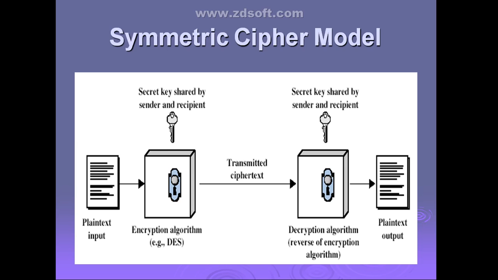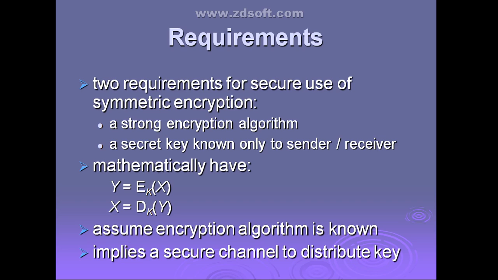Then specify the important requirements for secure conventional encryption: a strong encryption algorithm and a secret key known only to the sender and the receiver, distributed in a secure manner. You also need to represent encryption and decryption in a mathematical way. Clear? You need to specify all these things.